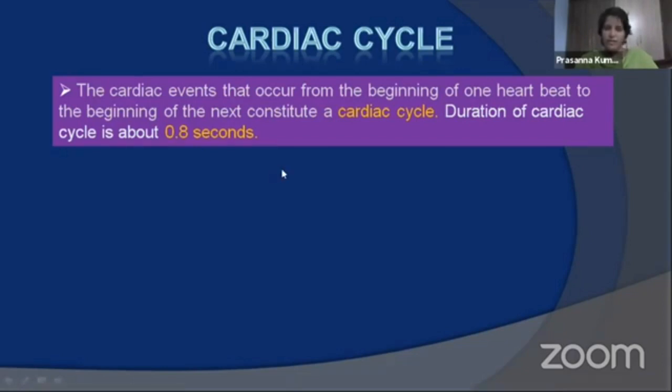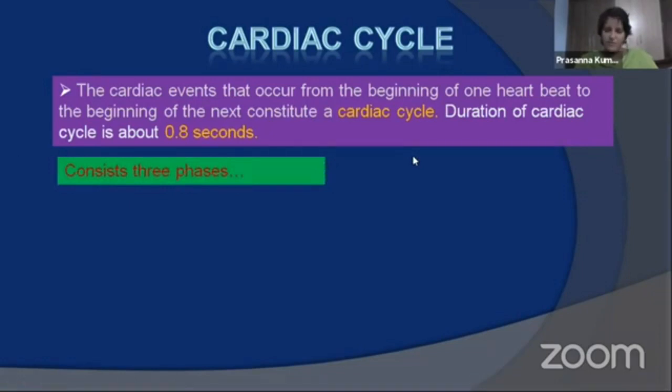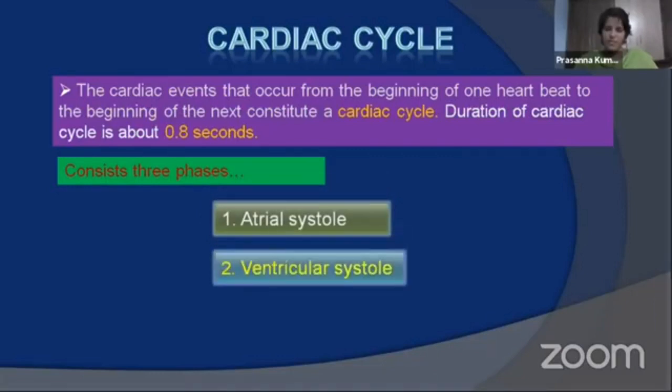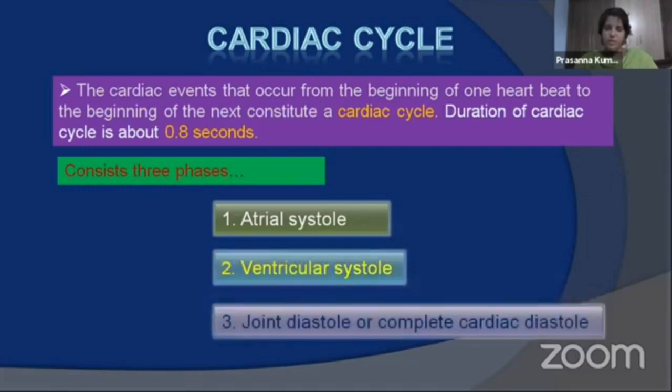The cardiac events that occur from the beginning of one heartbeat to the beginning of next heartbeat constitute a cardiac cycle. And duration of this cardiac cycle is about 0.8 seconds. The different phases that are seen in cardiac cycle are atrial systole, ventricular systole, and joint diastole, or this is also called complete cardiac diastole.